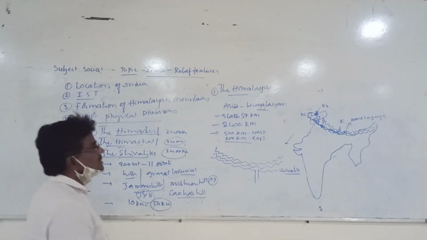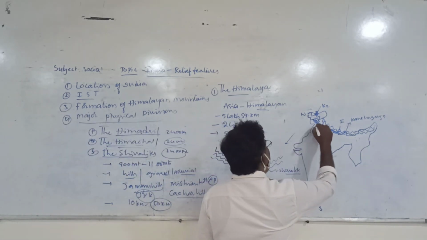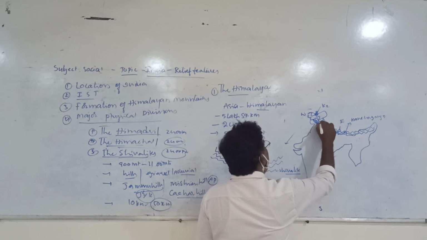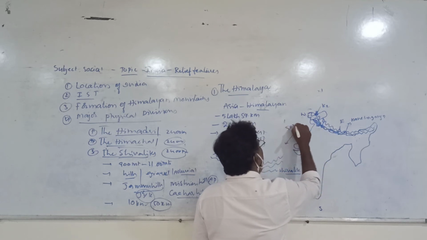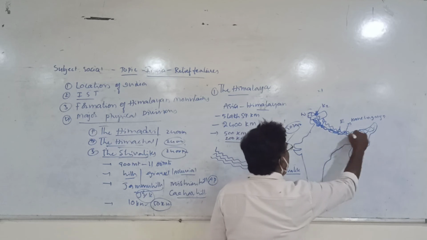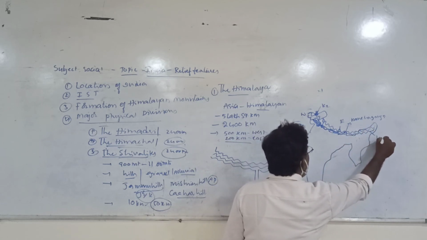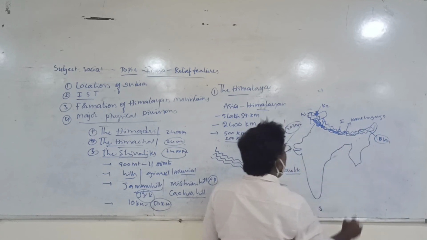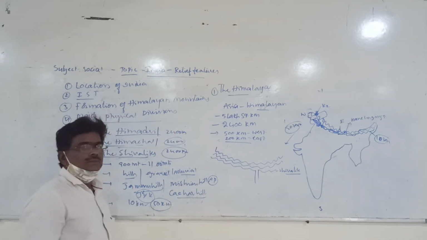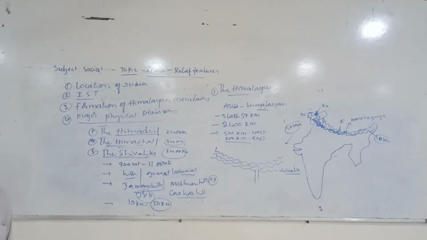Particularly in Himachal Pradesh it is 50 kilometers wide. As we move towards the eastern side, the width is 10 kilometers. So this is about the southern range of Himachal, that is Shivaliks.